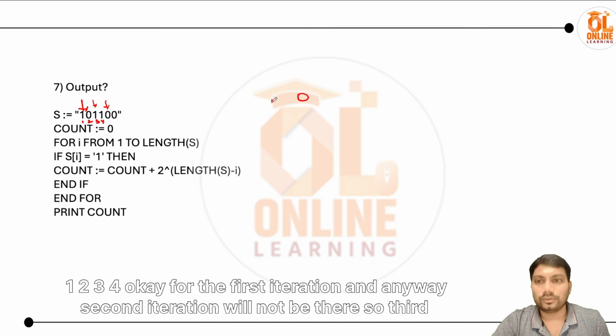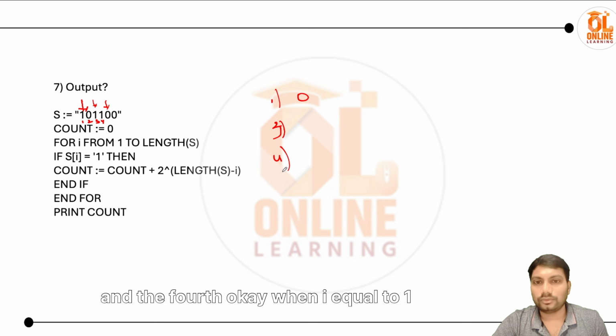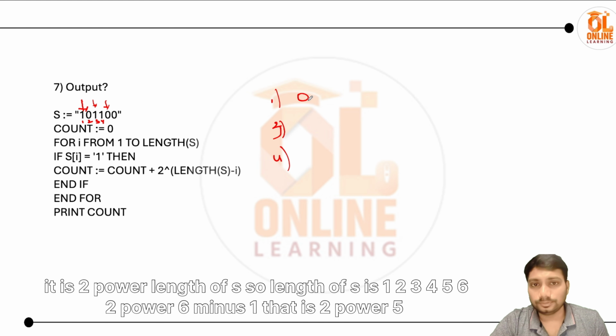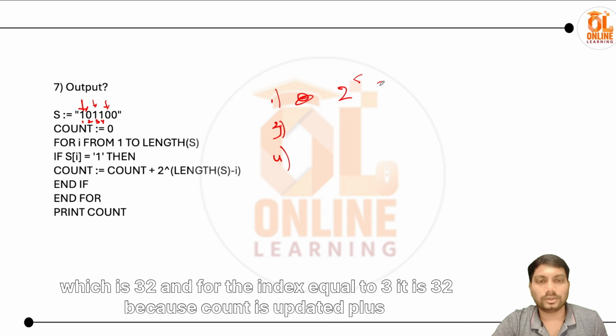Okay, for the first iteration, and the second iteration will not be there, so the third and the fourth. When i equals 1, it is 2 power length of s minus 1. Length of s is 1 2 3 4 5 6, so 2 power 5, which is 32.